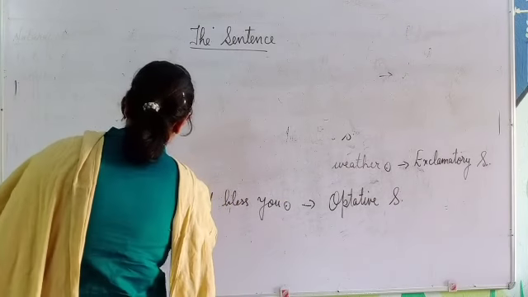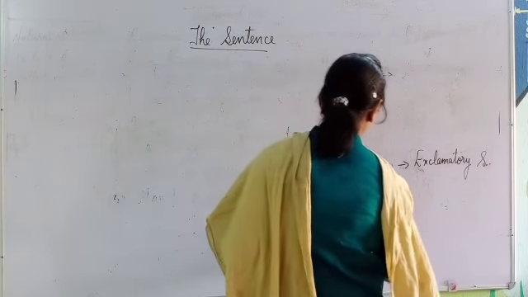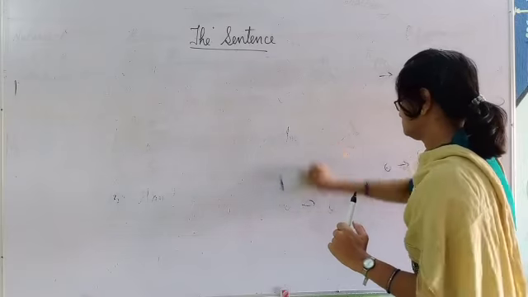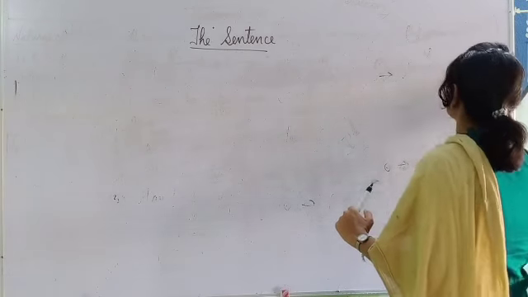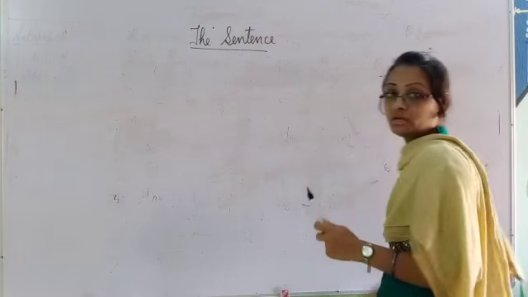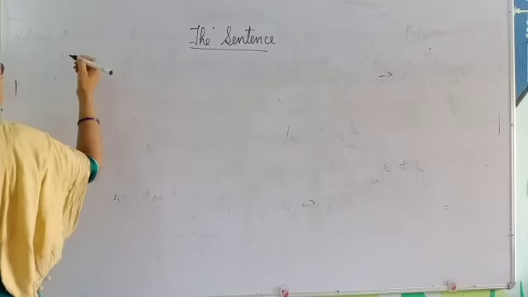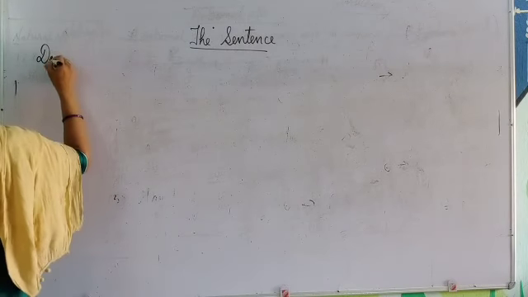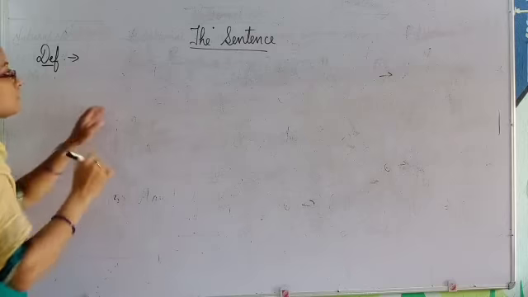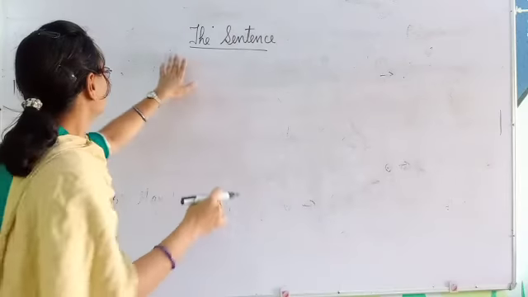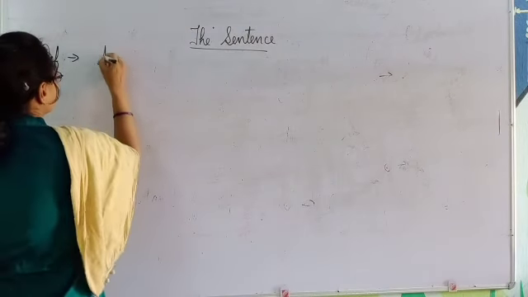Now, how to put it in the definition form? You will also get my PDF separately, but for explanation, let us see from the beginning. Let us summarize all the sentences. What is a sentence?